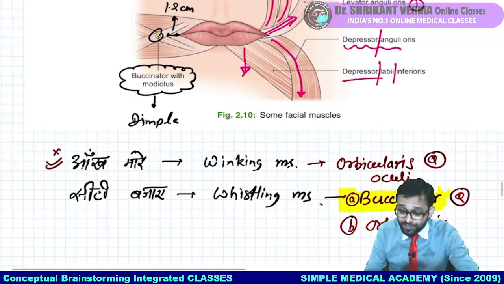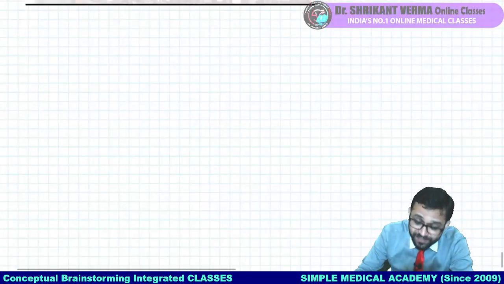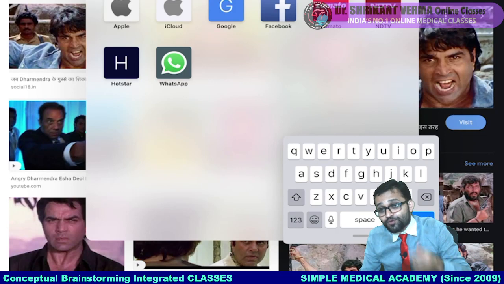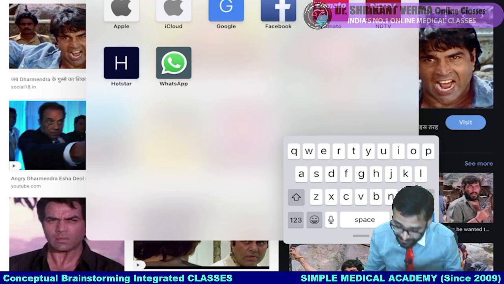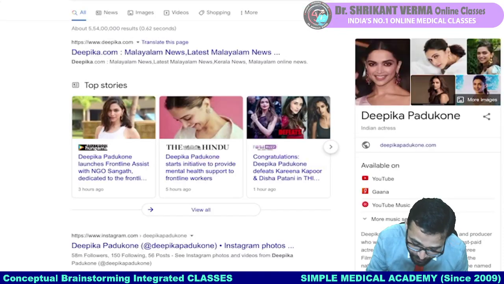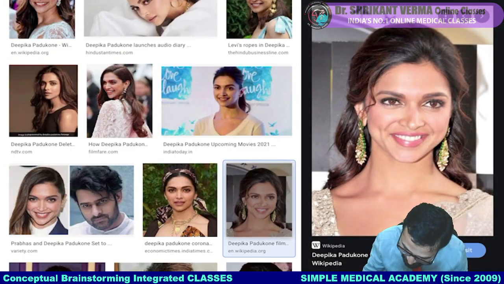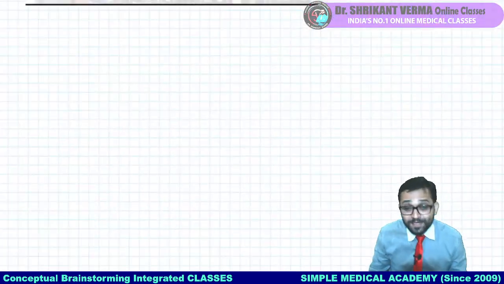It is thought that people who have a dimple are lucky. Like any person in Hollywood, Bollywood, Tollywood who has a dimple. Deepika. Yes, very nice. Any more? Yes, Preity Zinta, she had very nice dimples. Alia Bhatt.